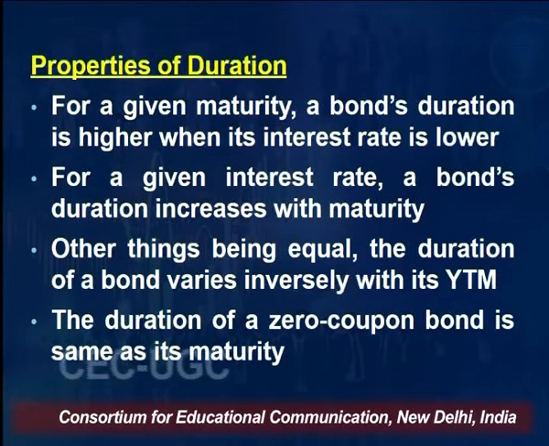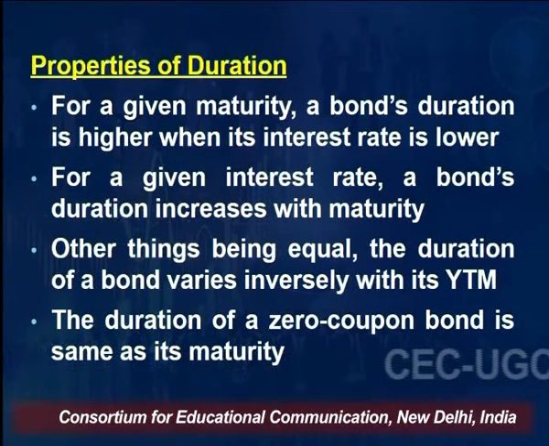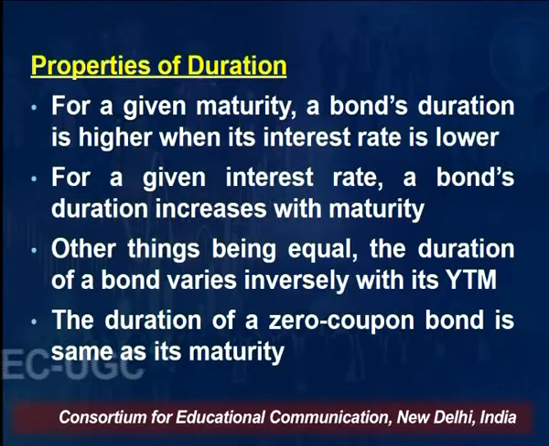So what are the properties of a duration? For a given maturity, a bond's duration is higher when its interest rate is lower, right? For a given interest rate, a bond's duration increases with maturity. Other things being equal, the duration of a bond varies inversely with the YTM. The duration of a zero coupon bond is same as the maturity, right? So these are the properties of duration.